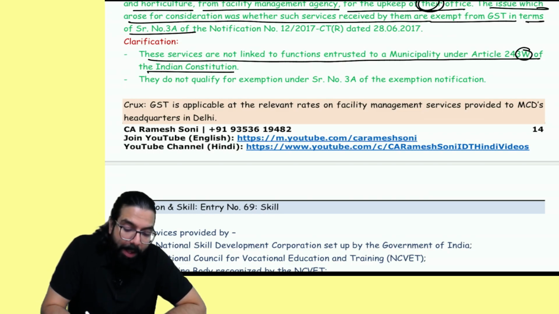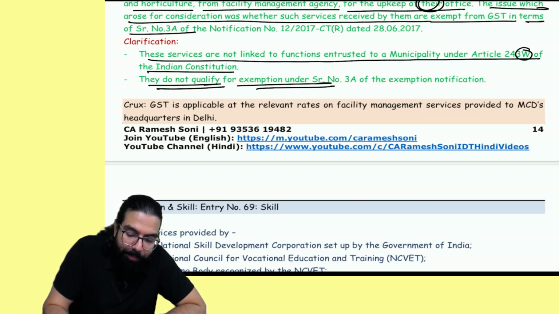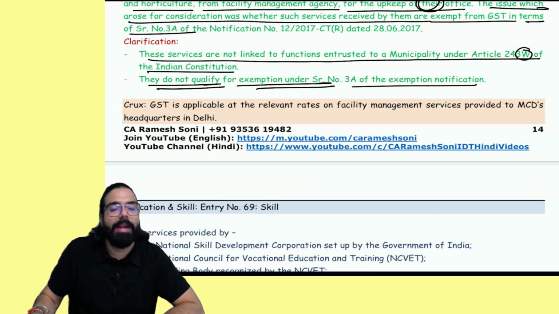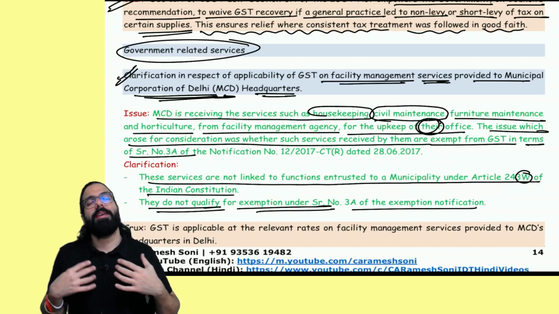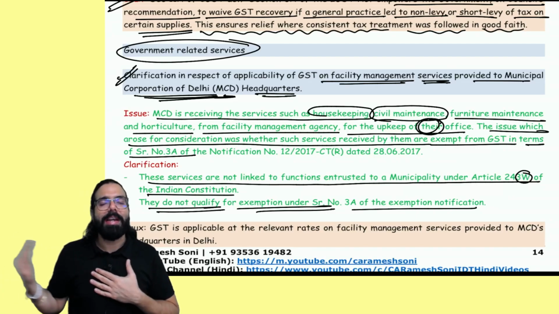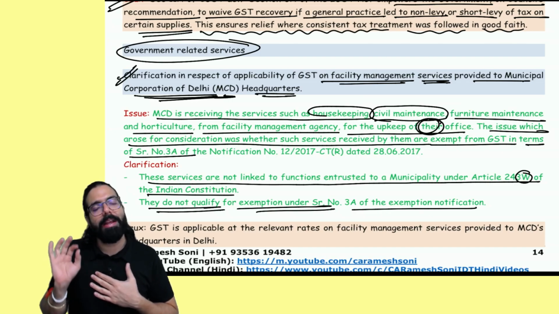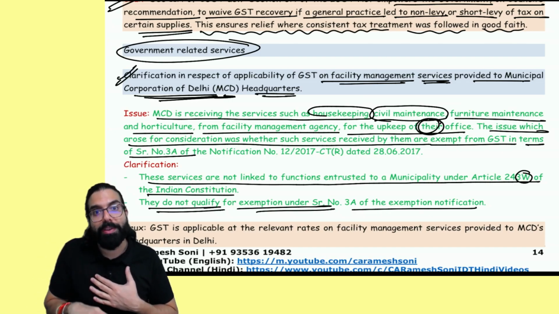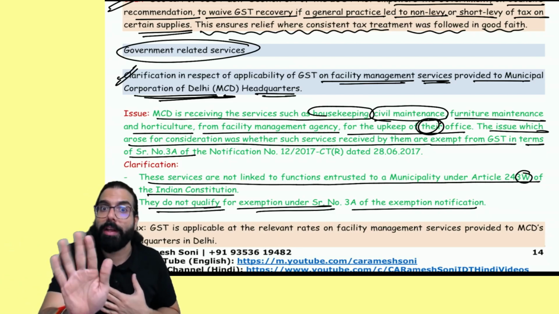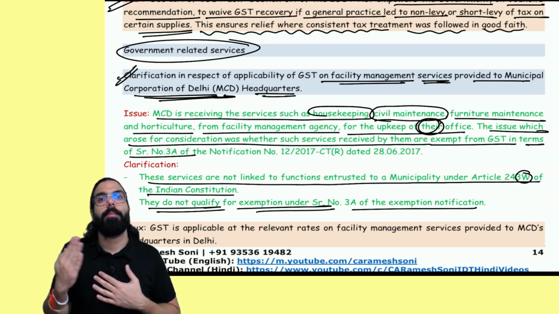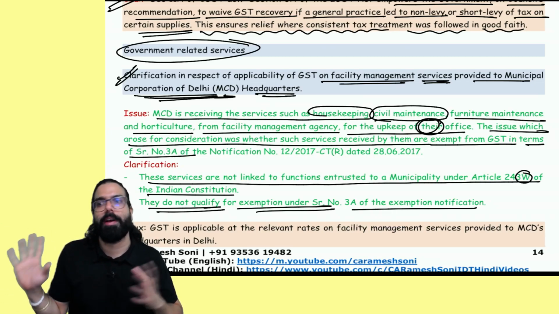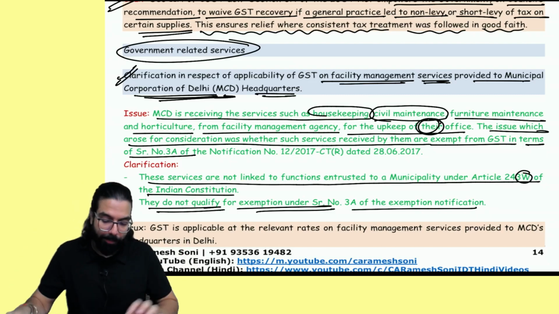These services are not linked to functions entrusted under 240 G and W, basically the 12th Schedule of the Constitution of India. They do not qualify for exemption under entry number 3A, and hence you have to remember that MCD, which is Municipal Corporation of Delhi, when taking facilities maintenance service to maintain its own facility, those services are not exempt from GST. Means if a facilities maintenance agency provides them the service, they will charge GST. Please remember this. This point is clear. Next.